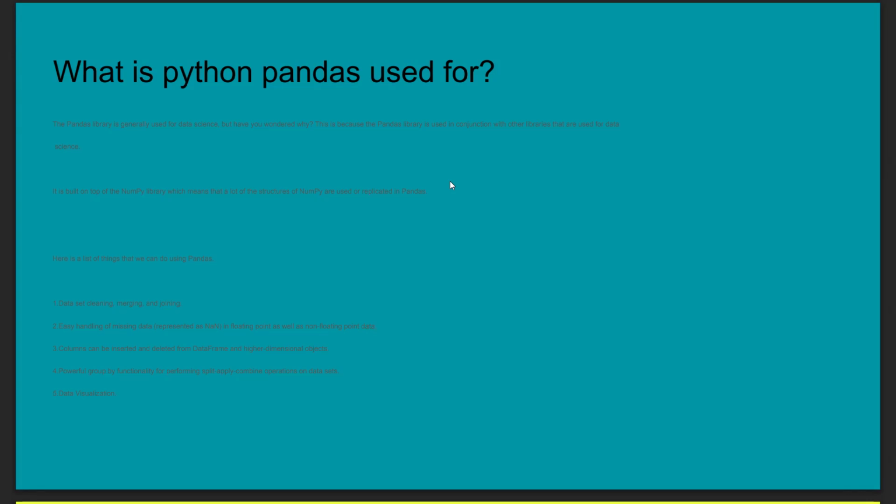It means we are building pandas on top of NumPy. So whatever the NumPy libraries are there, on top of them we are building pandas.